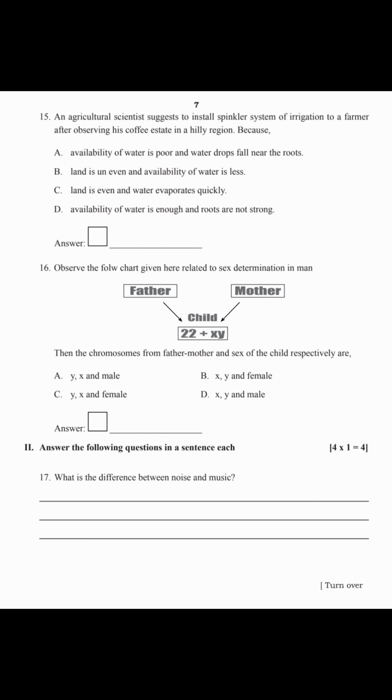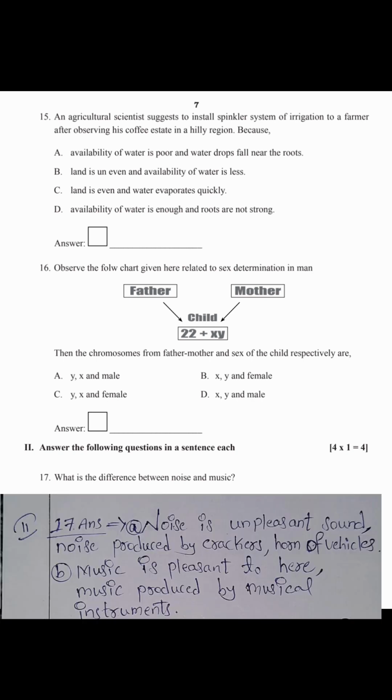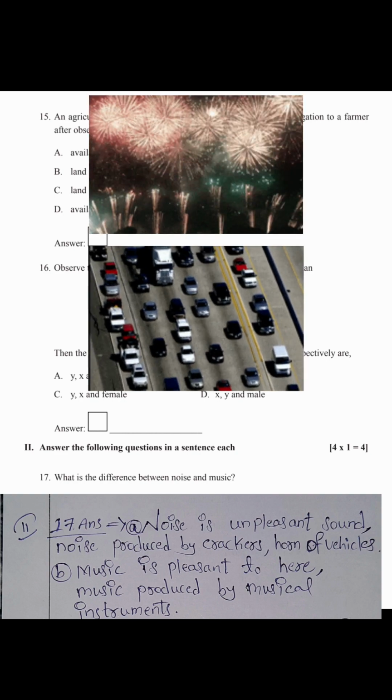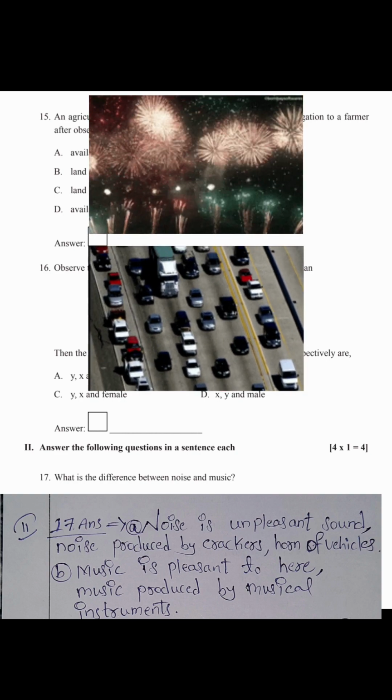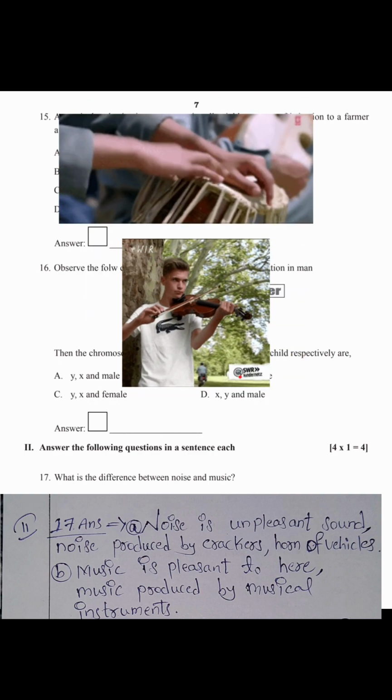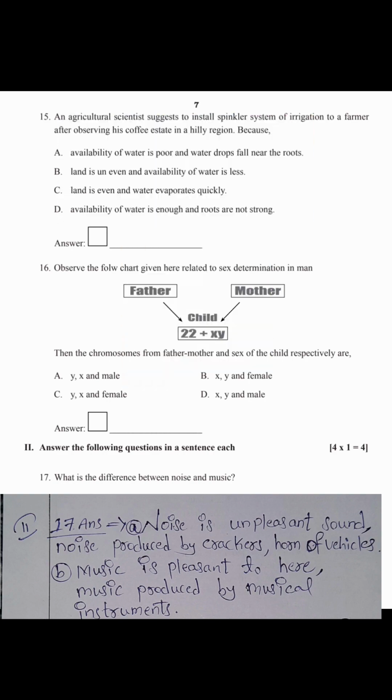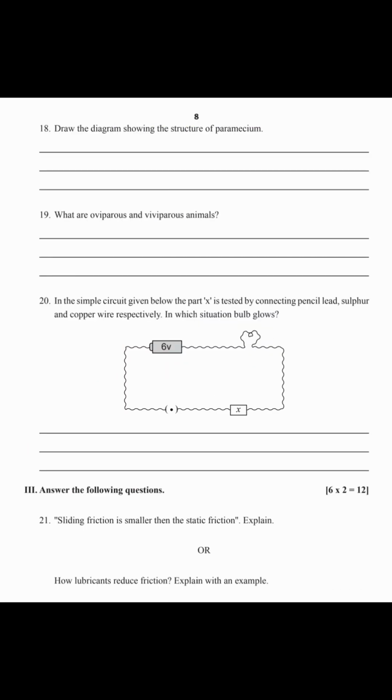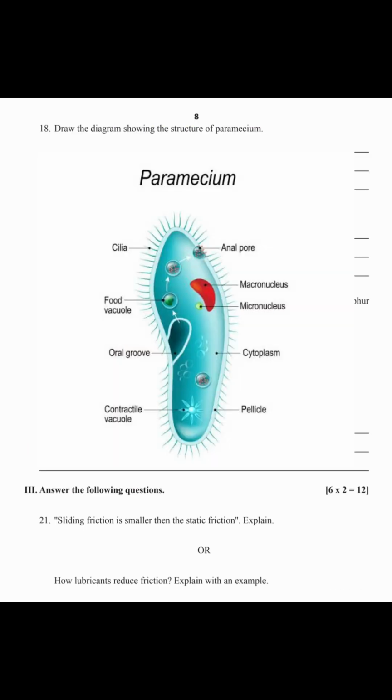17th question, what is the difference between noise and music? Noise, it is unpleasant sound. Noise is produced by crackers, horn of vehicles, etc. Music, it is pleasant to hear. Music is produced by musical instruments. Next question, draw the diagram showing the structure of paramecium.